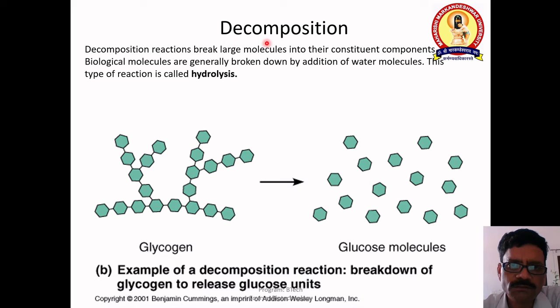Similarly, there is a decomposition opposite to synthesis. When we have a large compound molecule like glycogen and take it in food, this large glycogen molecule, or carbohydrate, undergoes the process of hydrolysis. There is addition of water, and it breaks down into the simplest molecule, called glucose. These are the monomer units of glycogen, called glucose.